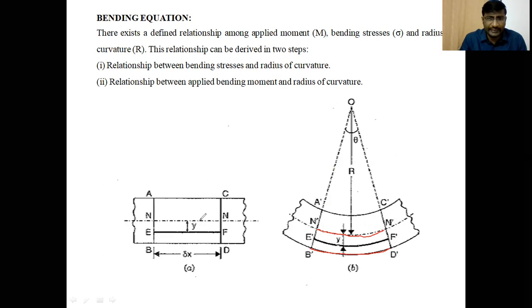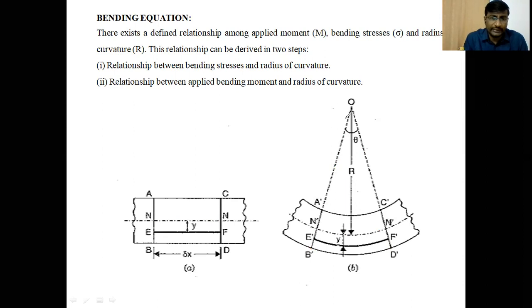So its length is the same before and after bending. The length is constant. That means the length of the neutral layer NN initially is equal to the length of the neutral layer after bending, N dash, because it is not subjected to any force.